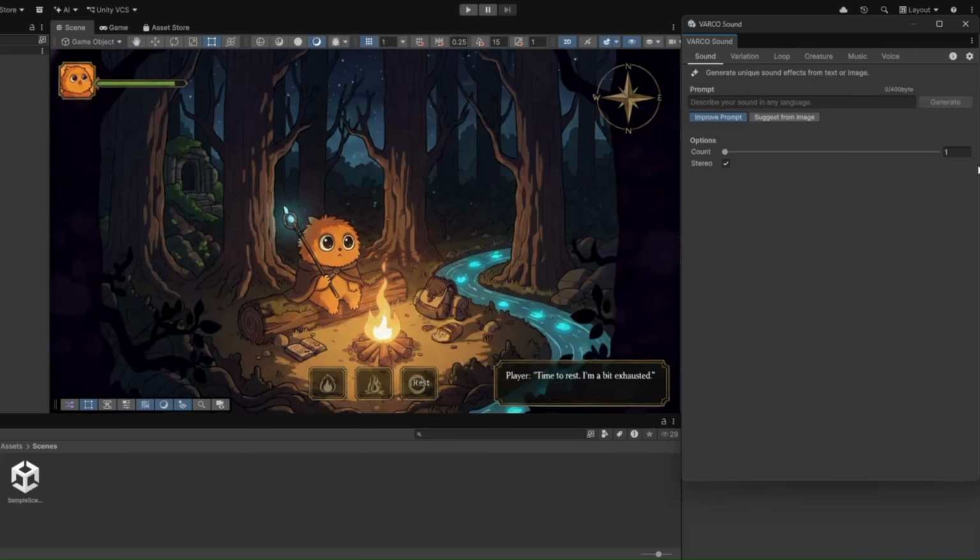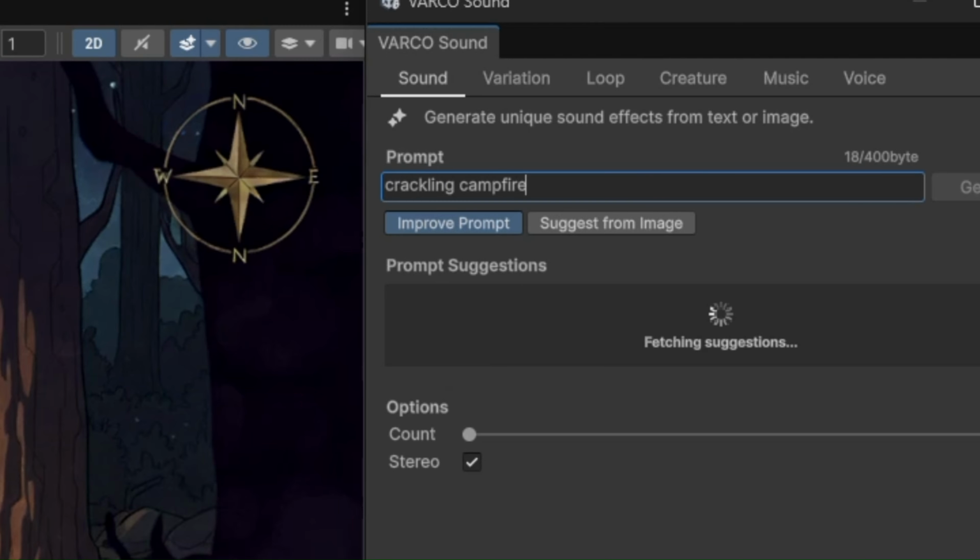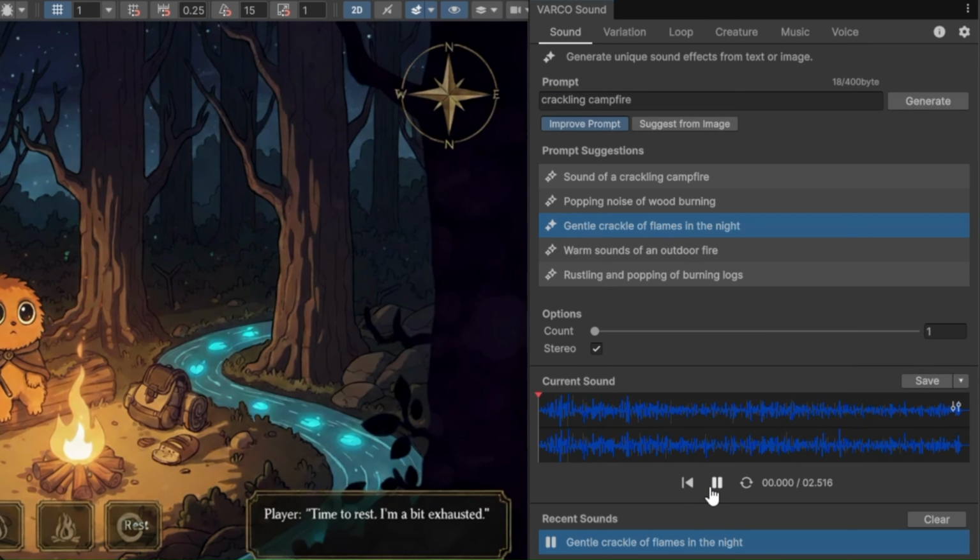What if your game could build its own sound right inside Unity? Describe any sound in any language. Your ideas become sound instantly.